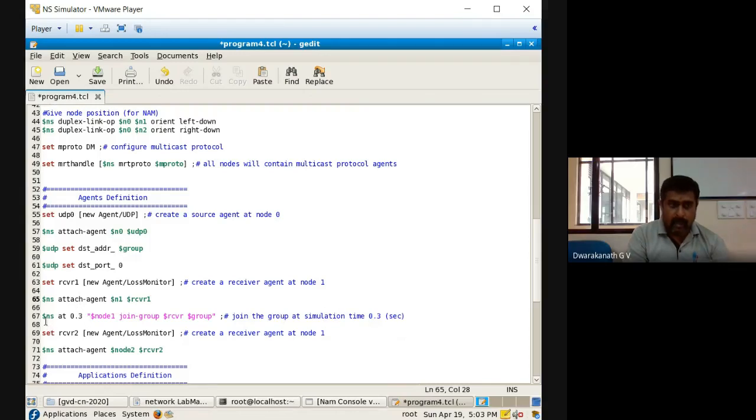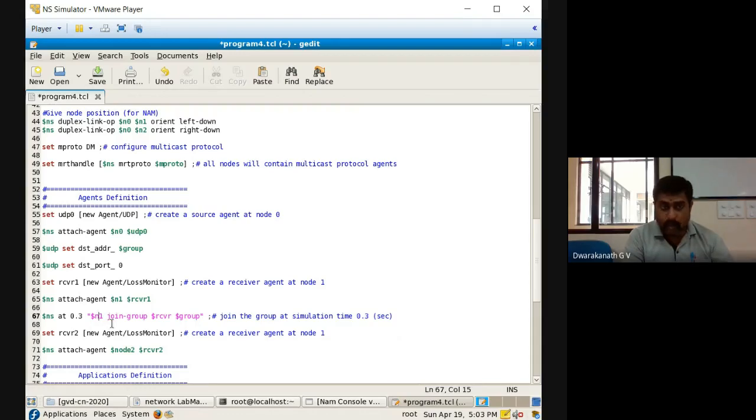What is this statement? $ns at 0.3, which means at the time 0.3 second. Observe carefully: $node1 join-group. Node 1 will join the group. Node 1 is not our name, so we'll remove this and make it N1. The node N1 will join the group.